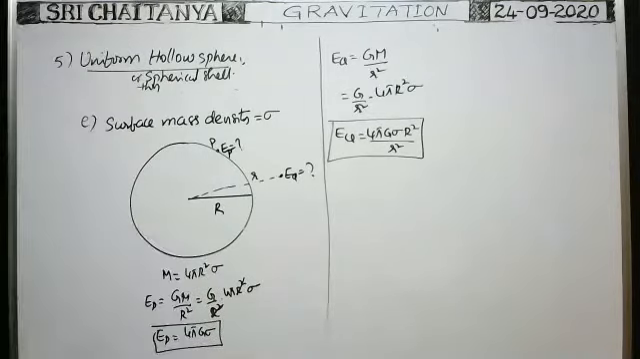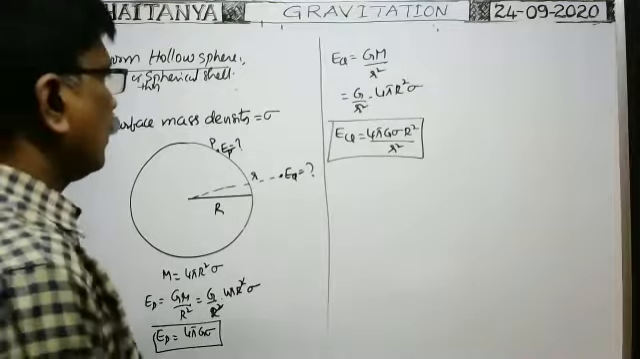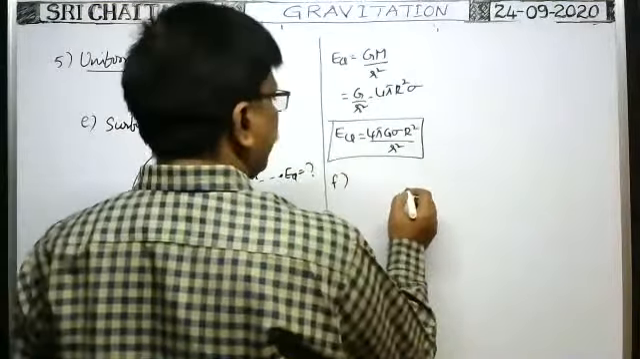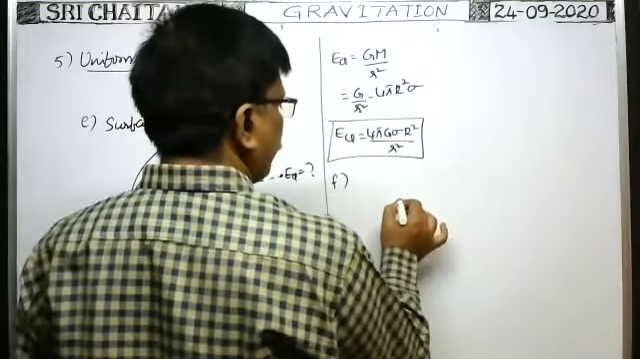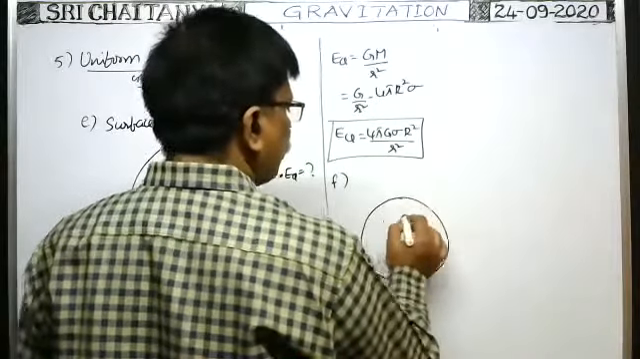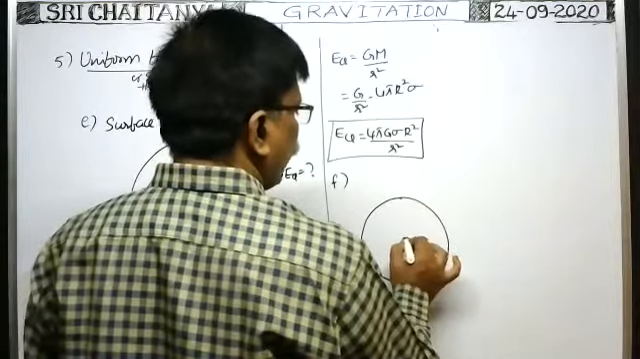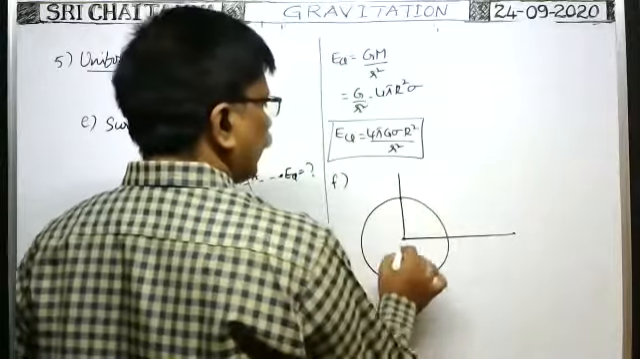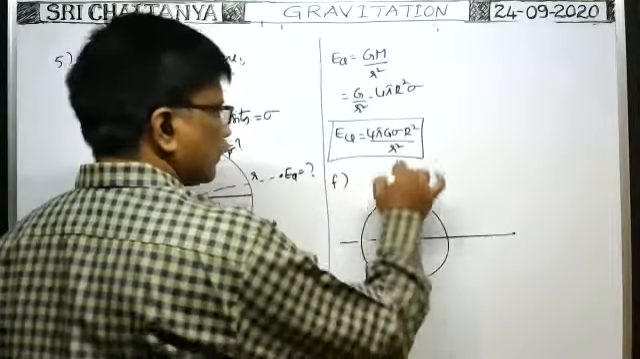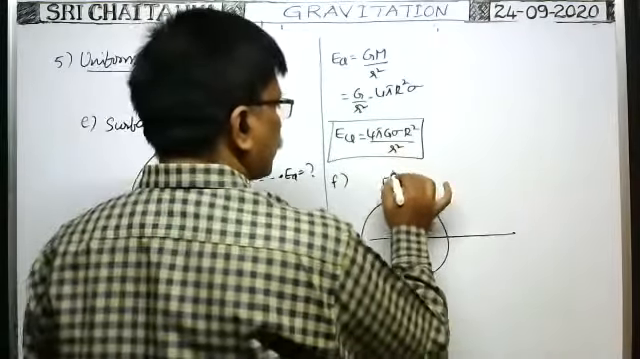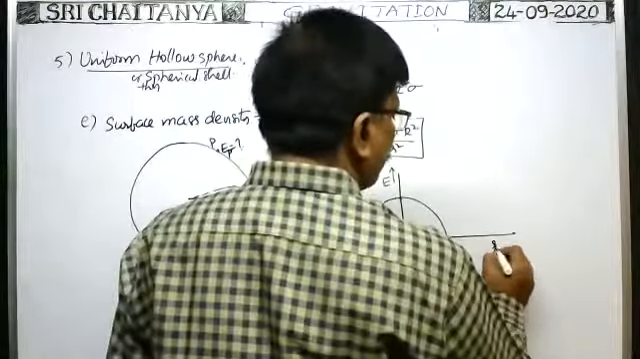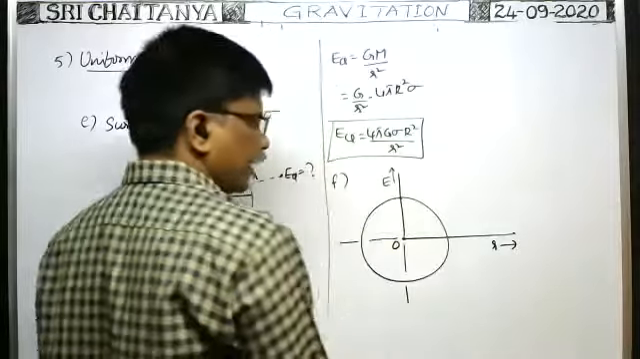Okay, in case of hollow spherical shell, what about the graph? If you draw the graph between intensity of gravitational field and distance from the center, this is the x-axis, this is the y-axis. Here, intensity of gravitational field is taken along the y-axis, and distance of the point from the center is taken along the x-axis.